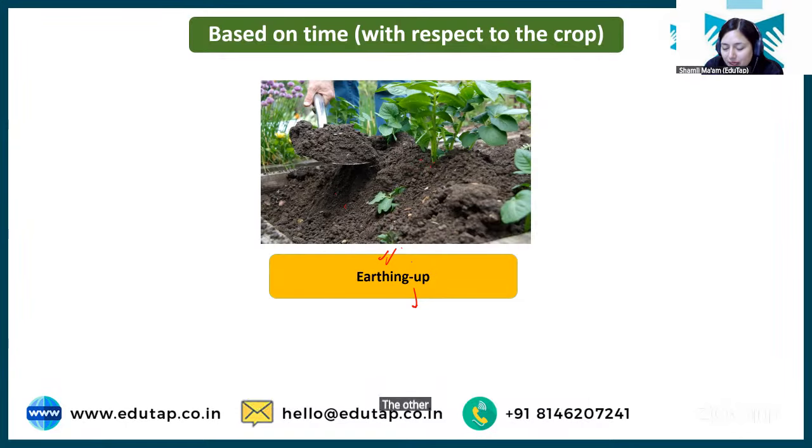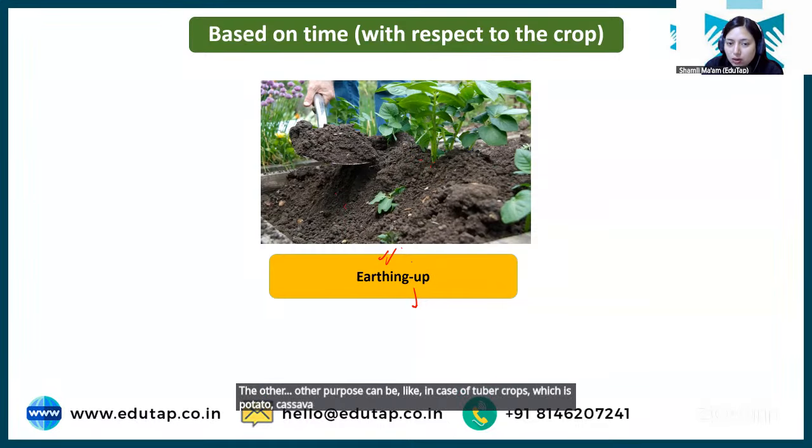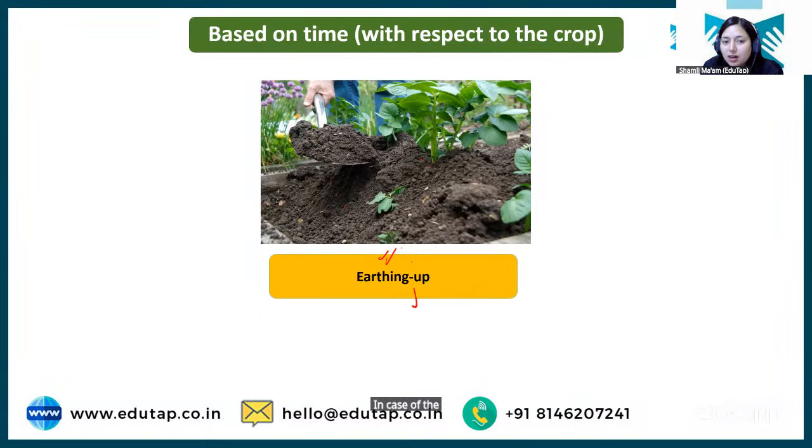The other purpose can be in case of tuber crops, which is potato, cassava, or tapioca. In case of the tuber crop, this earthing up helps in developing the tuber better. So basically it helps in better development of tubers. For that, earthing up is done. Clear?